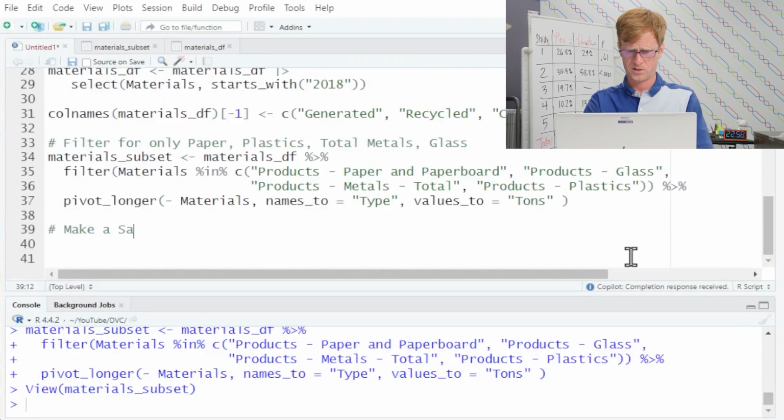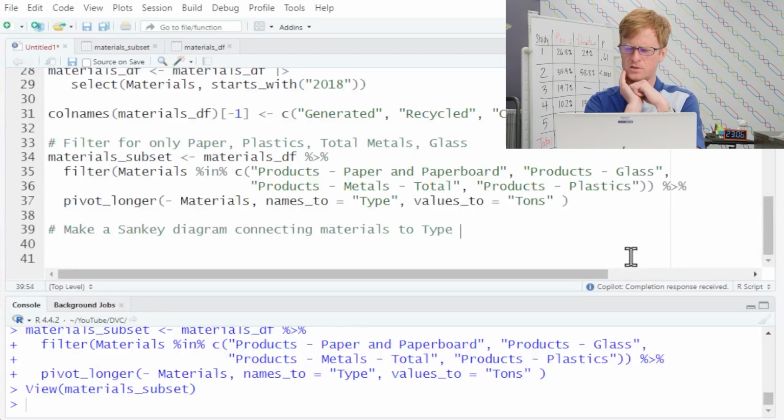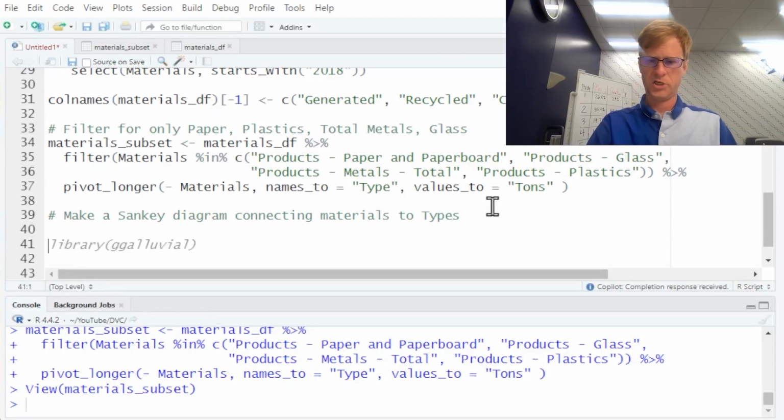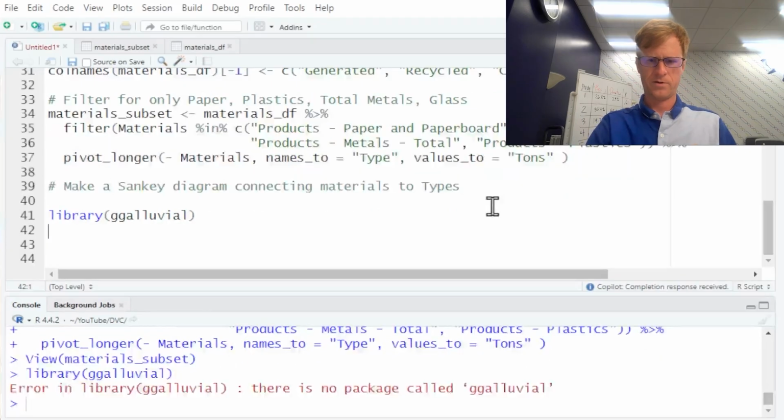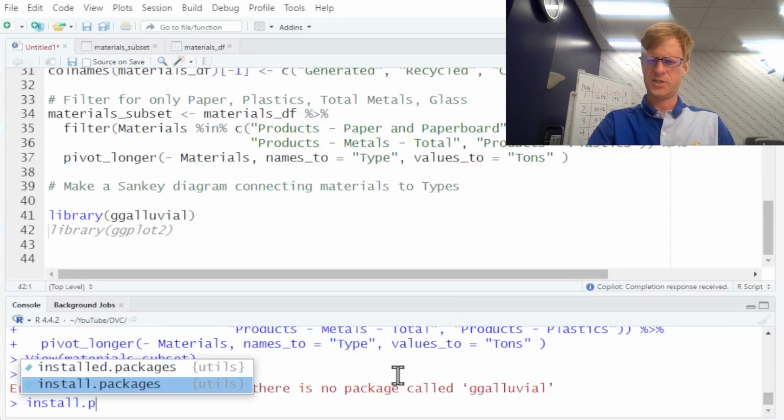Make a Sankey diagram connecting materials to type. And I don't know if type is the best name for that, but let's leave it at that for now, because we're gonna label it anyways, so I think it's fine. GG alluvial, let's see if I have that. Nope, I don't. I think there's one called GG Sankey, but we'll trust it.